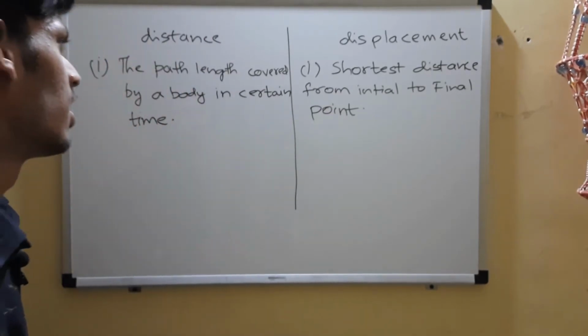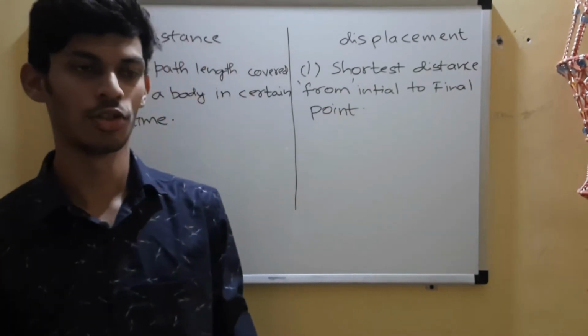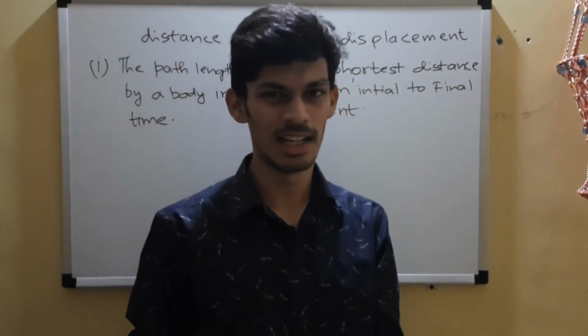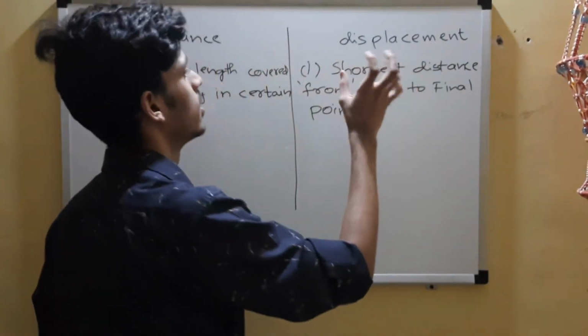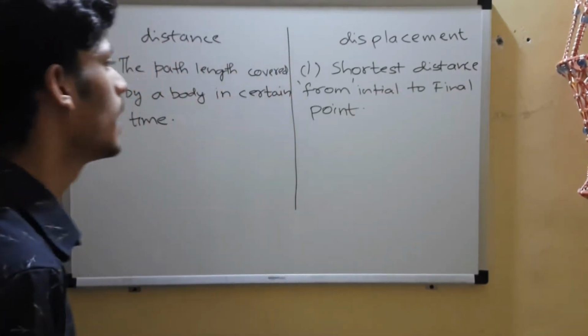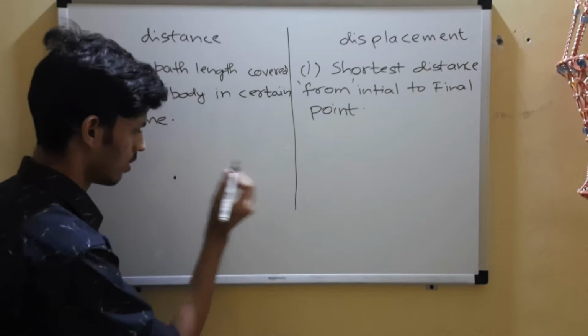Okay, if I had to use this word, don't say "between," the shortest distance between the initial and the final point, it is slightly misleading. So use this definition: shortest distance from the initial point to the final point. From. Okay, I'll tell you the reason why later, in just a few seconds.